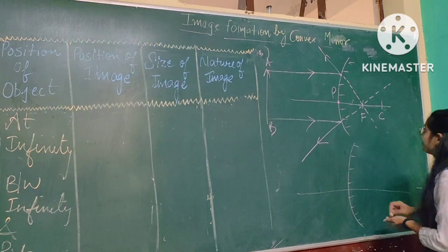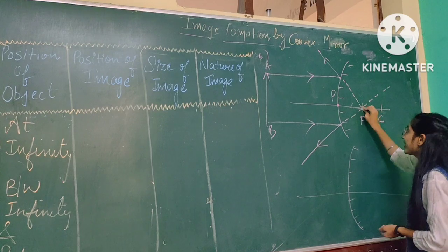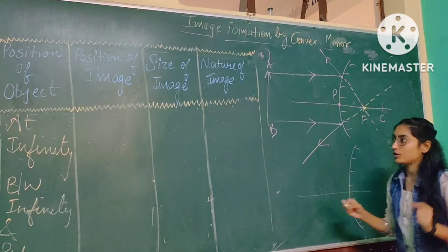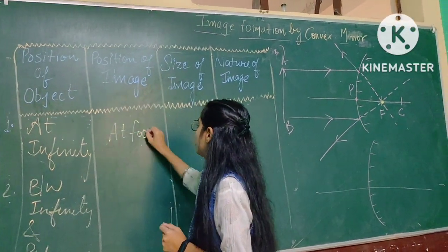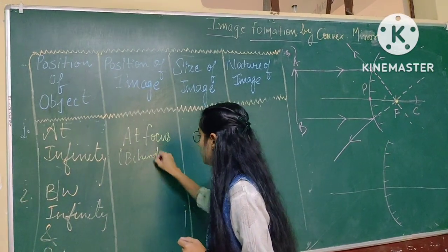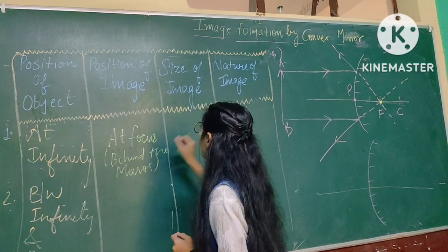Okay. So here, two lights are meeting at this point. So what is the position of the image? That is at focus, behind the mirror. What is the size of the image?